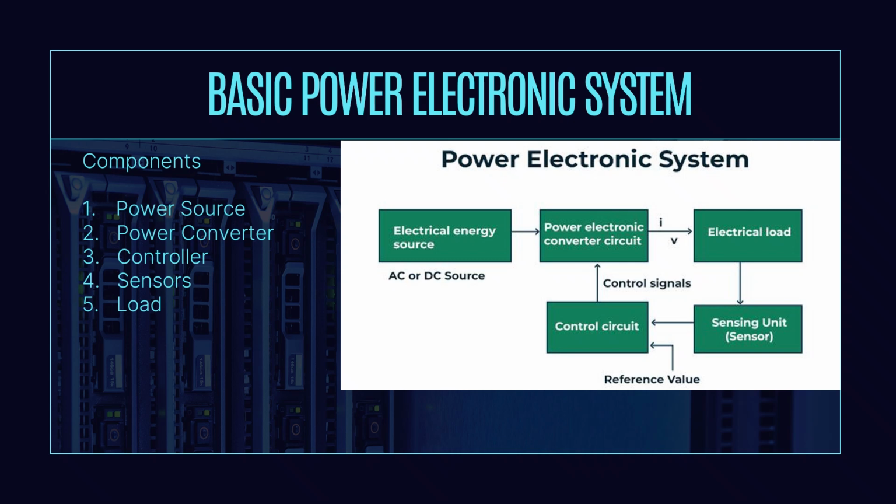This closed loop feedback mechanism enables the system to maintain stable and efficient operation even when operating conditions change. The effectiveness of this entire system depends heavily on one critical element, that is the semiconductor switching devices that are used within the converter.